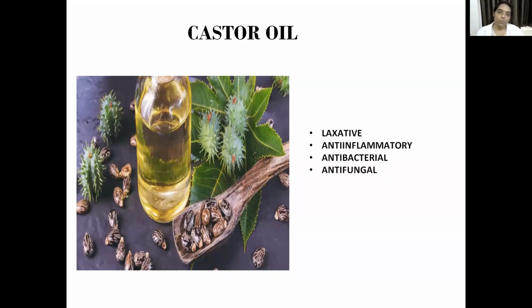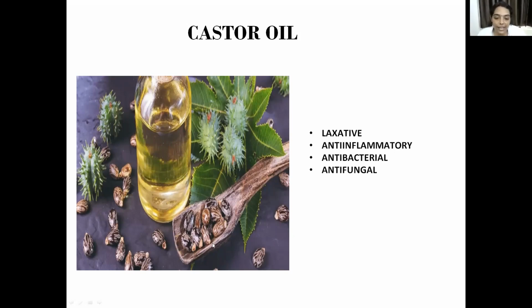So you have only one liquid here, that is castor oil. Castor oil in Telugu, what do you call this? Avadam Nuni. So this castor oil is thick in consistency and it is almost odorless. There is no smell. It doesn't have any particular smell. And it is obtained from Ricinus communis. That is the botanical name for castor seeds.